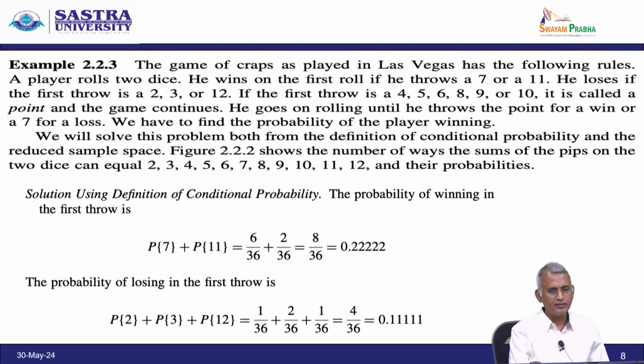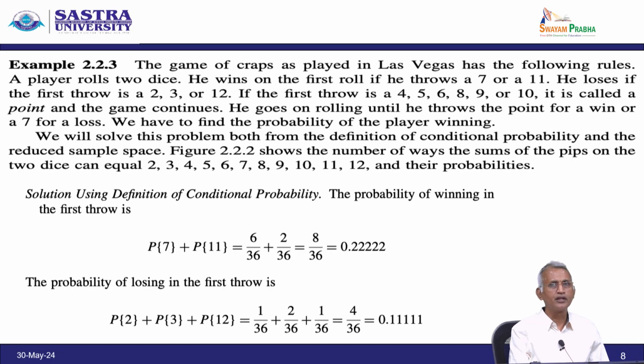Now, another example, the game of craps as played in Las Vegas has the following rules. A player rolls 2 dice. He wins on the first roll if he throws a 7 or 11. He loses if the first throw is a 2, 3 or 12.